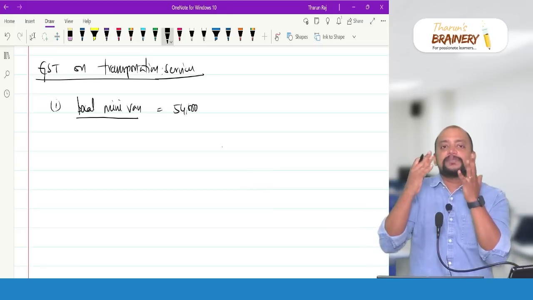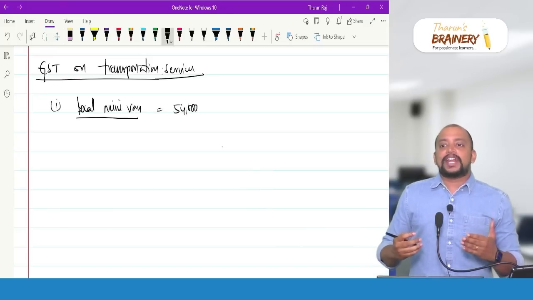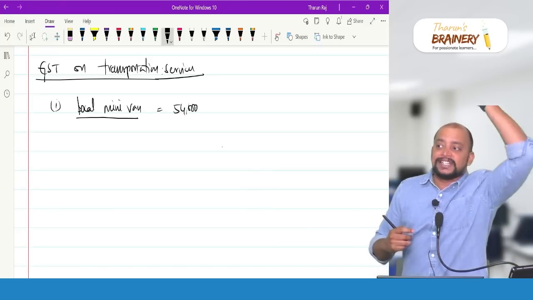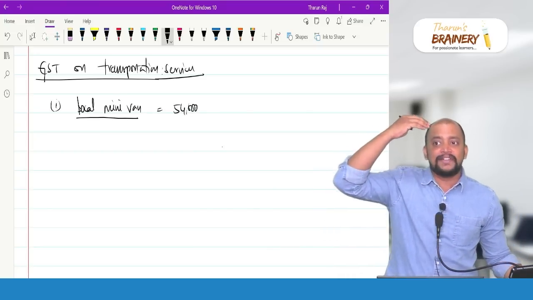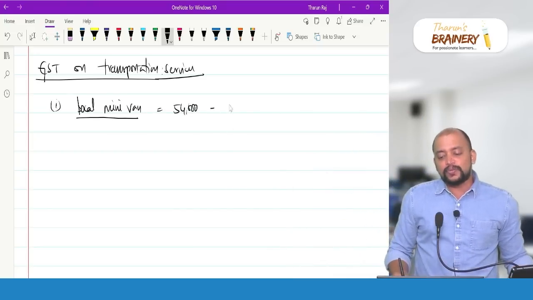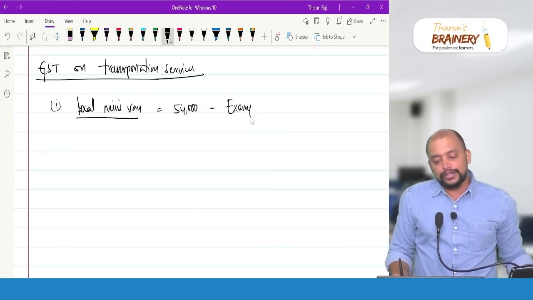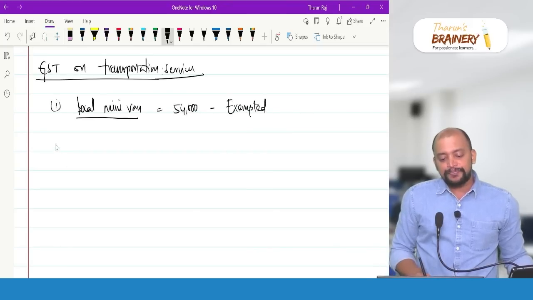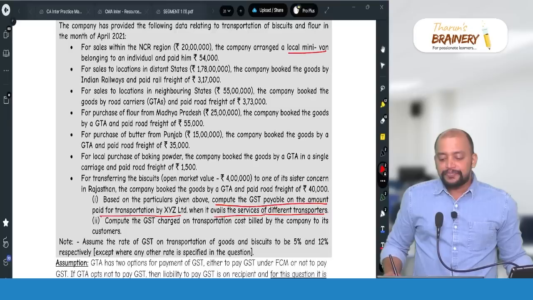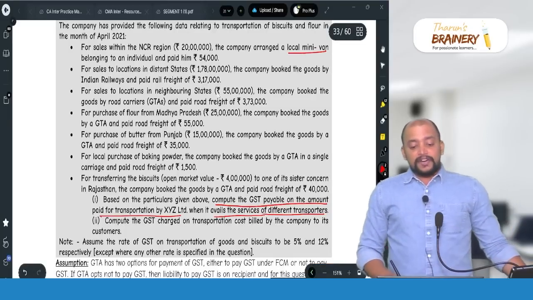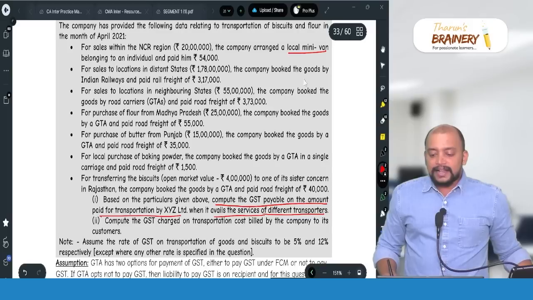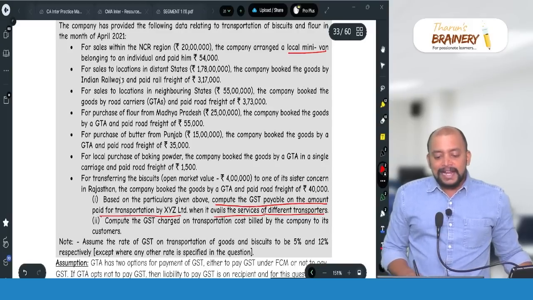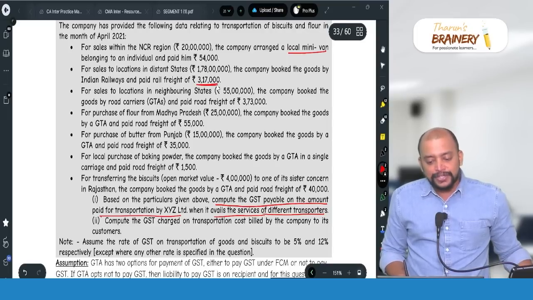That's what many times I told. In case of transportation of passengers by road, the balancing figure is taxable. In case of transportation of goods by road, the balancing figure is always exempted. So therefore this will be exempted. So there is no GST with respect to this. Then number 2, second one, for sales to locations in distinct states, the company booked the goods by Indian Railways and paid a rail freight of 3,17,000.